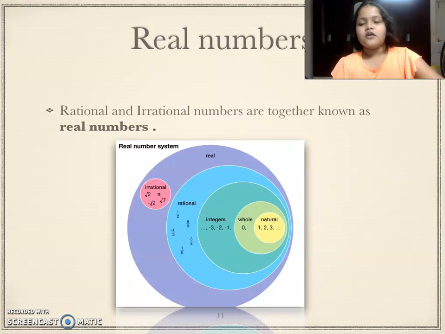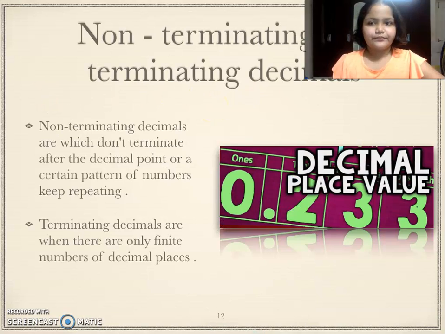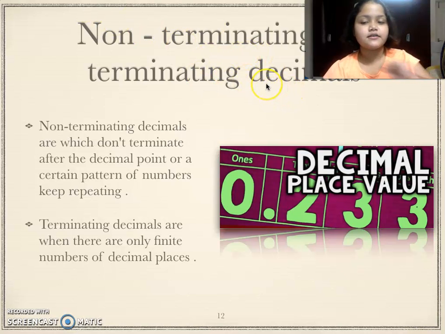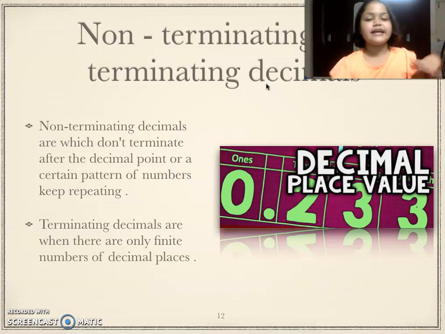Now we will talk about decimals. There are two types of decimals, non-terminating decimals and terminating decimals. Sometimes the answer of a decimal comes like 3.666666, which goes on forever, it does not terminate, it does not stop.